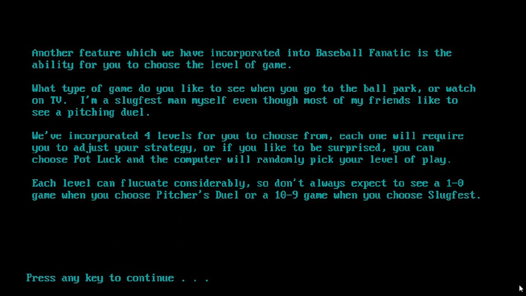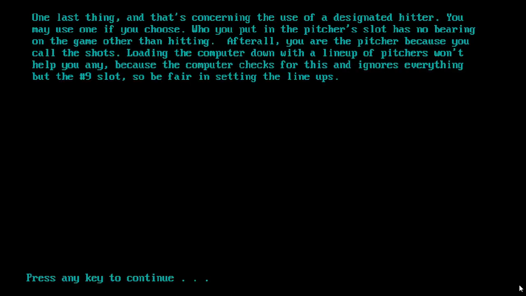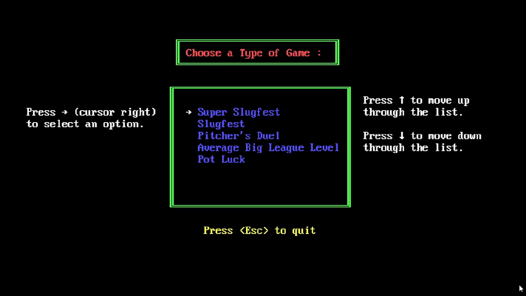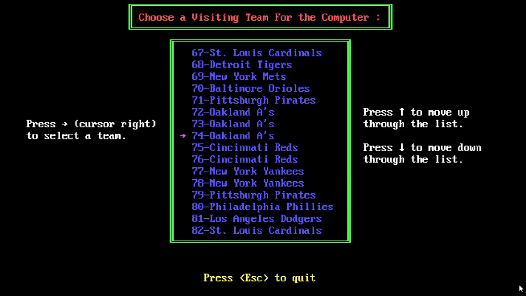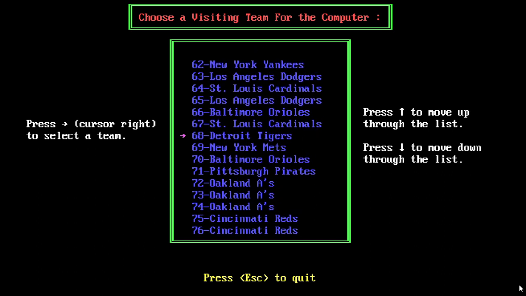Choose the level of the game. Basically it's pitcher's duel or slugfest, there are a couple different modes you can pick. Designated hitter, all right, whatever. I'm just going to do average big league level, you versus the computer. Okay, we got 60s.